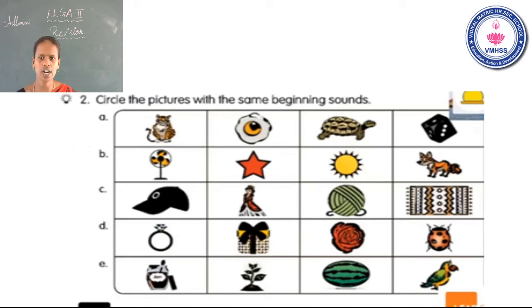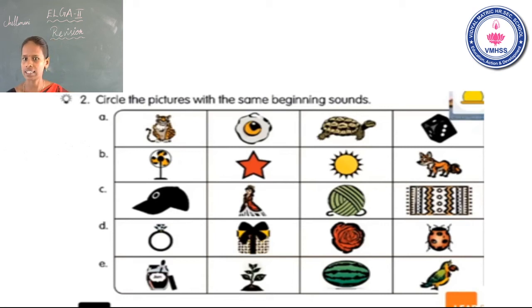Okay. See the first one. Ring. What is the beginning sound? R. Second one, gift. What is the beginning sound? G. Okay. Third one. What is this? Rose. What is the beginning sound? R. Okay. The last one is insect. What is the beginning sound? E.